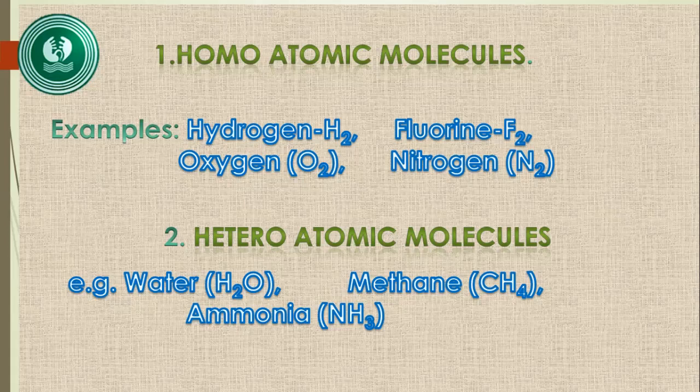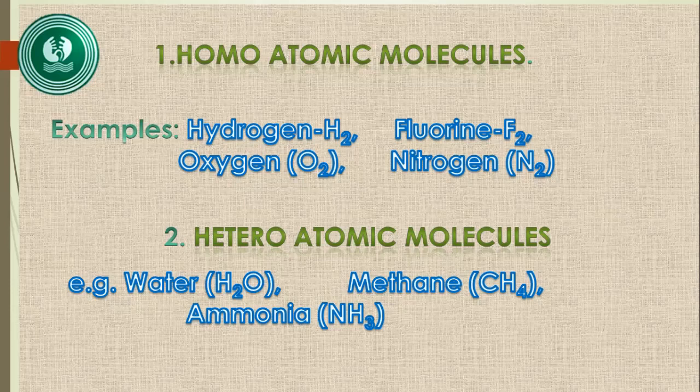For example, hydrogen, the formula is H2. So both are H, H. The participating atoms are hydrogen. Also fluorine, the oxygen atom and the oxygen atom, and the nitrogen atom and the nitrogen atom. So here the participating atoms are the same.